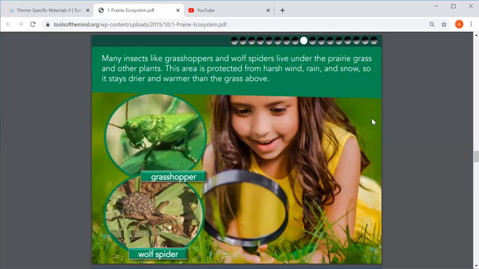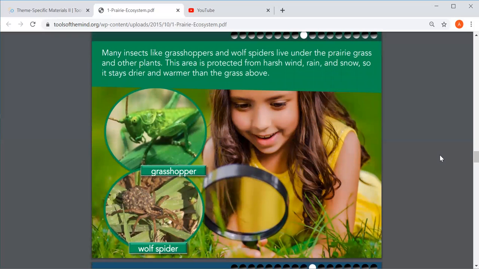Many insects like grasshoppers and wolf spiders live under the prairie grass and other plants. This area is protected from the harsh wind, rain, and snow, so it stays drier and warmer than the grass above.